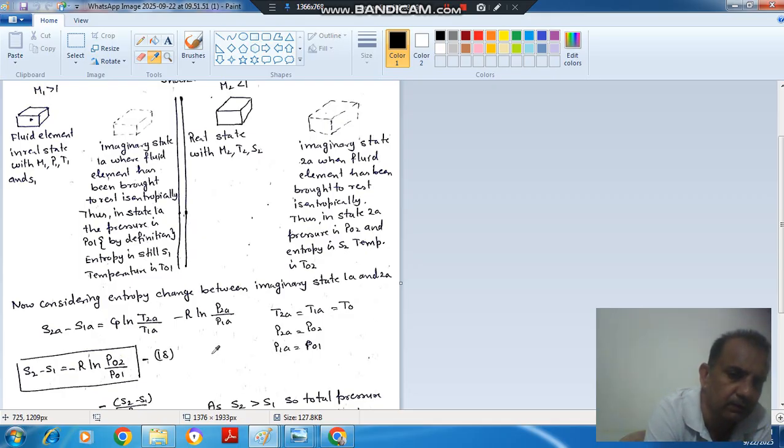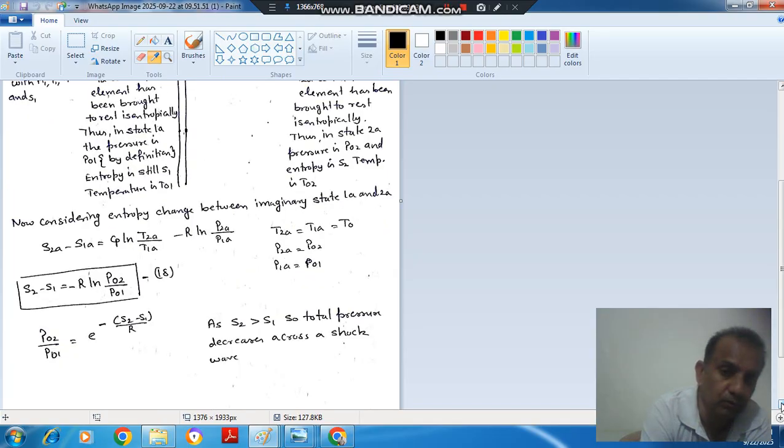And you have to remember this for solving questions of entropy across the shock, because it is not in the table. Or we can find out the stagnation pressure ratio across the shock if we know the entropy change.